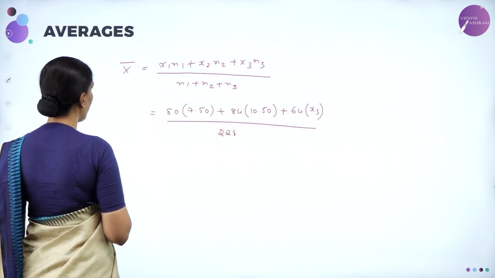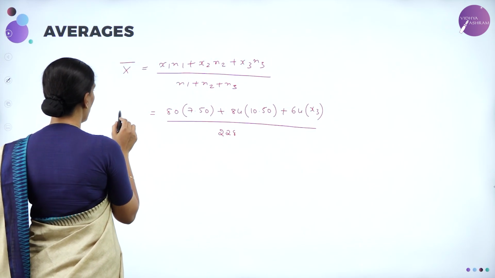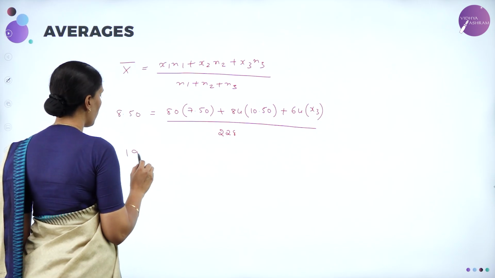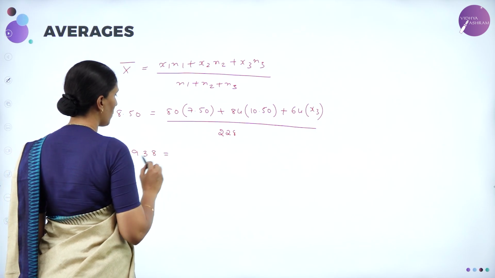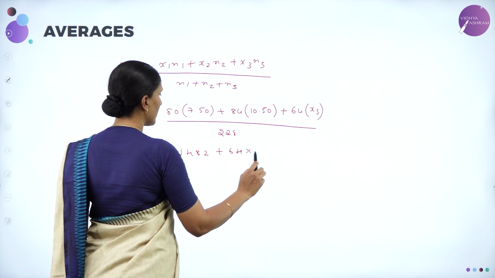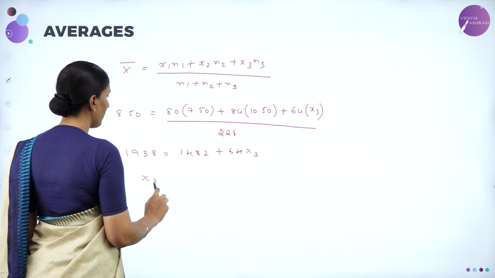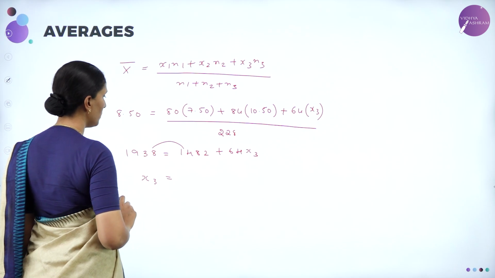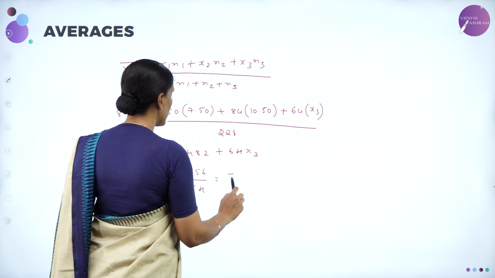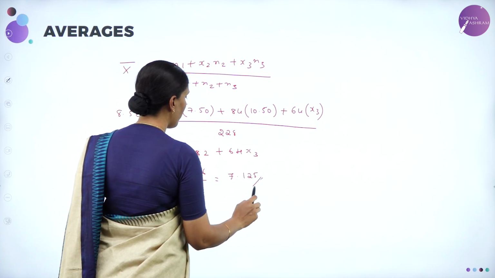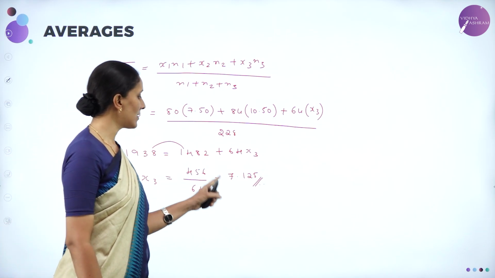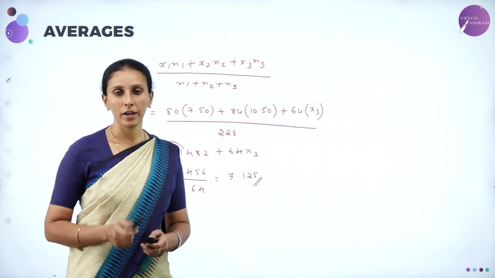Now here they have given the value as 8.50. So we'll substitute 8.50. Solving this, we'll get 1938 is equal to 1482 plus 64 X3. Now X3 will be equal to the difference of these two, 456 divided by 64. This is equal to 7.125. So therefore, the cost of all 64 books is rupees 7.125 per unit.